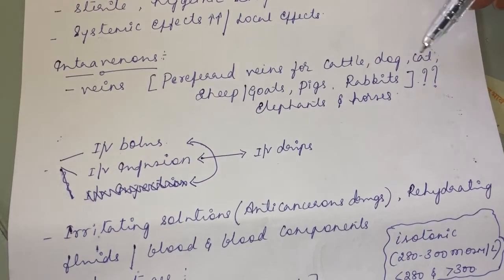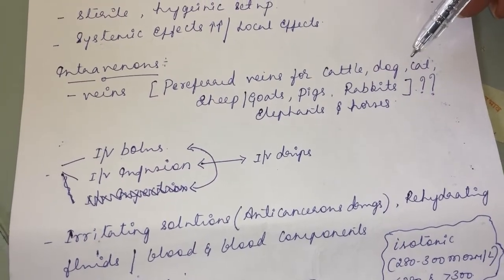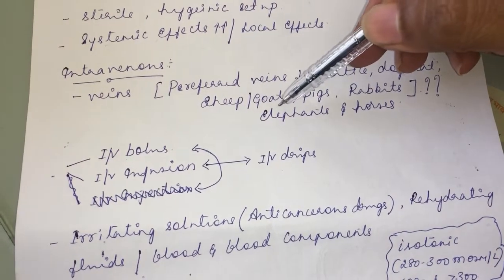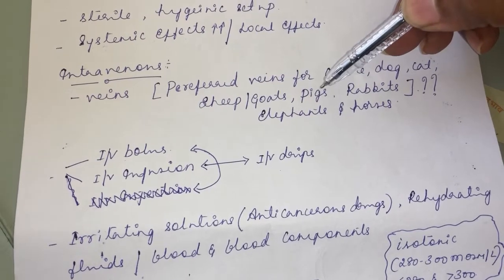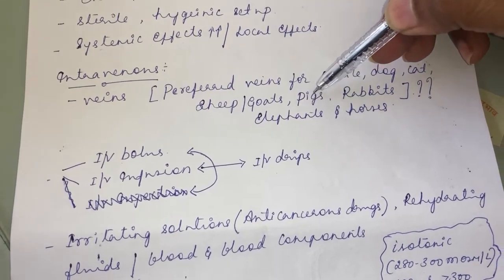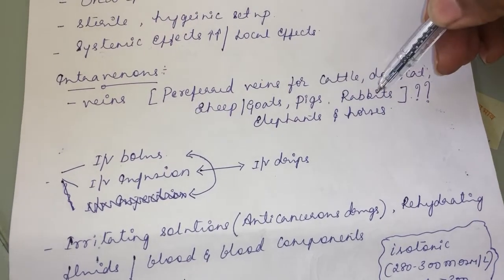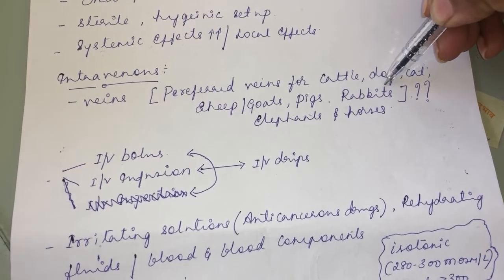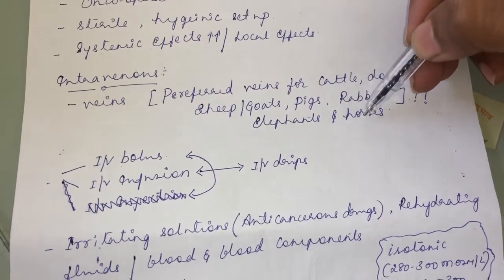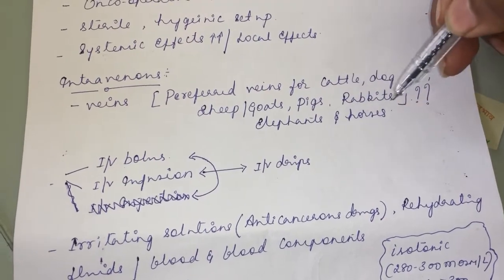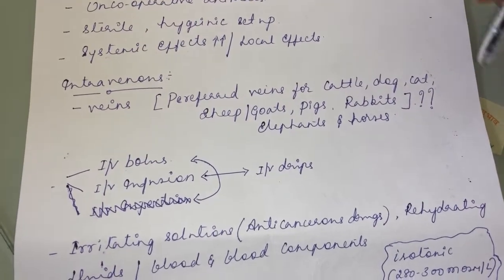For dog and cat, it will be the saphenous vein and the cephalic vein. Sheep and goat, again the jugular vein. And pigs, we go for the ear vein or jugular vein. Then in the case of rabbit, the marginal ear vein. Elephant, again the ear vein, the auricular vein. Then horses, the jugular vein. So these are the preferred veins for the different species of animals.